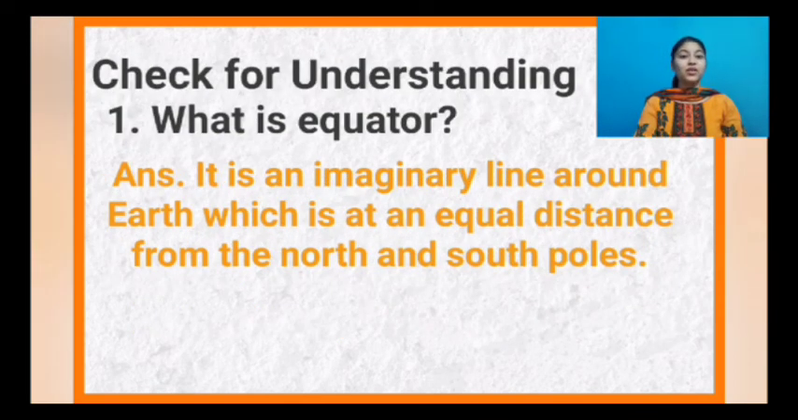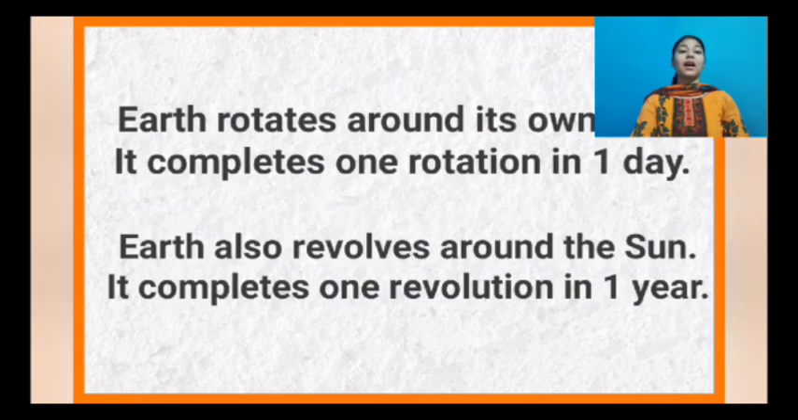What is equator? So equator is an imaginary line around earth which is at an equal distance from the north and from the south pole. Earth rotates around its own axis and it completes one rotation in one day. And Earth revolves around the Sun and it completes one revolution in 1 year. So rotation completes in 1 day, that means 24 hours, and revolution completes in 1 year, that means 365 days.